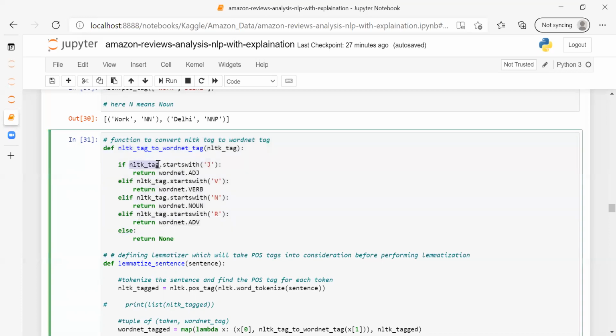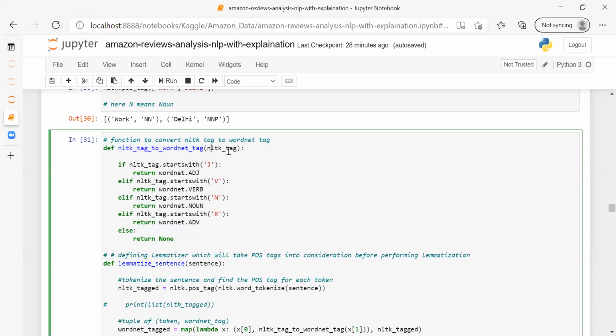If my NLTK tag starts with J, then return this adjective, wordnet.ADJ. That's the way I'm creating this function, and as you know, whenever we create a function, we use the keyword def. This means my function is now going to start. So this is the name of my function. You can change it also.